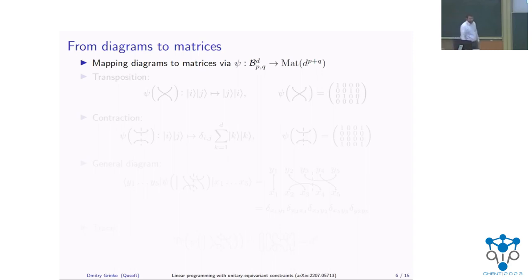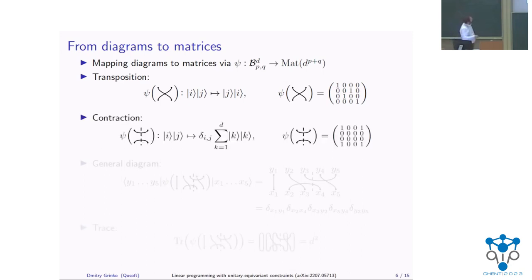So now, how can we think about these diagrams in terms of matrices? I want to explain how we define this psi map now from this Brauer algebra to matrices. The usual transpositions are defined pretty naturally, right? So this would be just a swap matrix. If you have horizontal strands, a horizontal diagram like this, which we call a contraction, this essentially corresponds to the normalized EPR state.